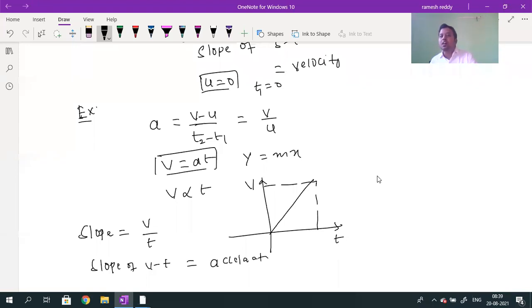Is this example understood? The graph is a straight line whenever it is of the form y is equal to mx. Some more forms of the straight line we will discuss in tomorrow's class. So that is the class for today. Because now I have to go for another class, tomorrow we will discuss some more types of graphs. Straight line we have seen. Then we need to discuss the parabola equation, the equation for the circle, the equation for the ellipse. That you will come to know.